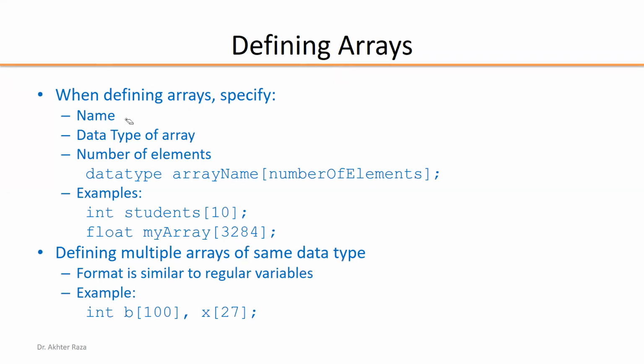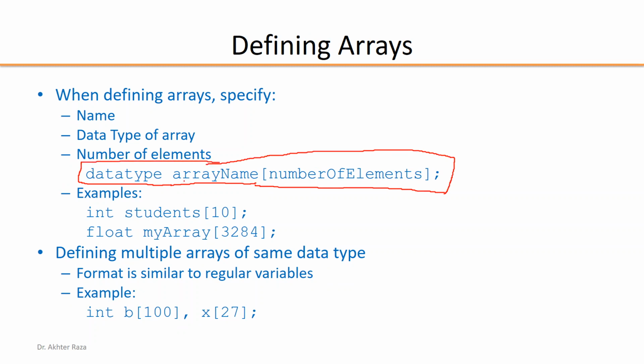Now, defining the array. How can we define the array? You have to specify the name of the array, the data type of the array, and the number of elements in the array. So this is the format. By this format, you can declare an array. You have to specify the data type, then the array name, then the number of elements, which means the size, and then a semicolon. This complete statement is called an array declaration.